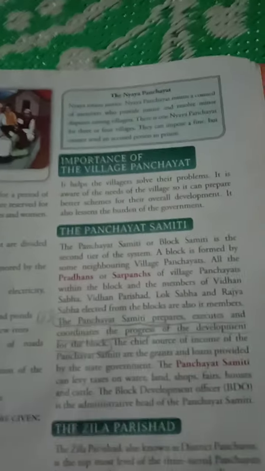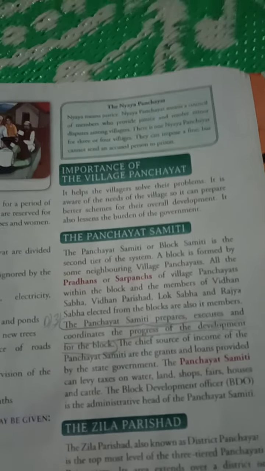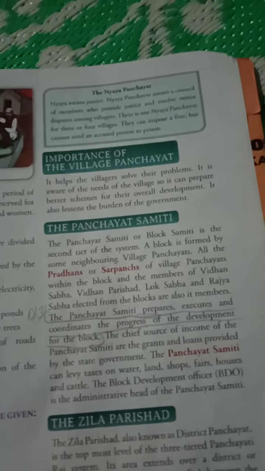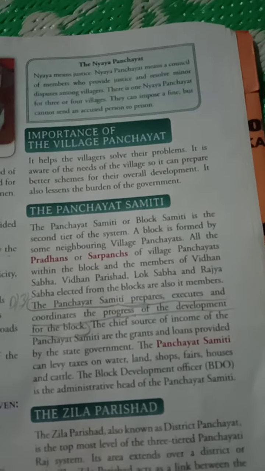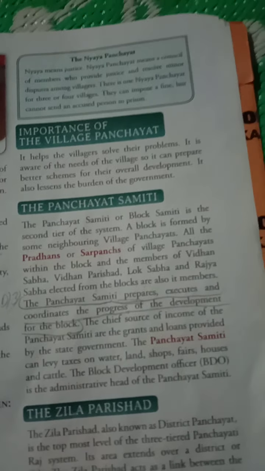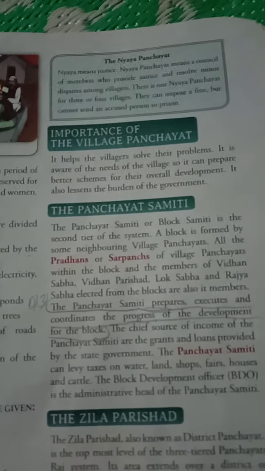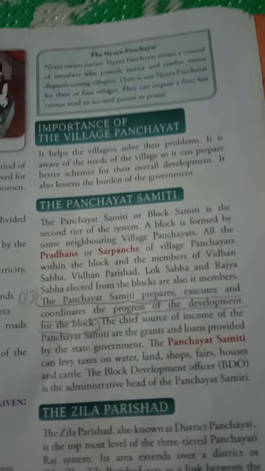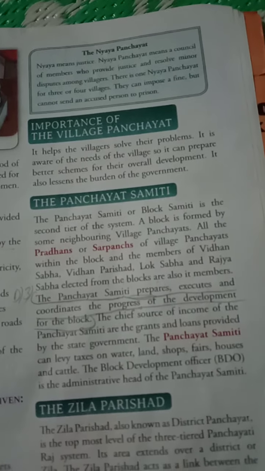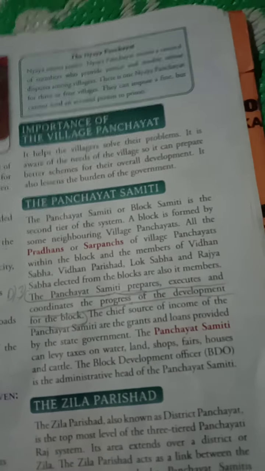Now, Panchayat Samiti. The Panchayat Samiti or the Block Samiti is the second tier of the system, and it is formed by some neighboring village panchayats. All the sarpanches of the village panchayats within the block and the members of the Vidhan Sabha, Vidhan Parishad, Lok Sabha and Rajya Sabha elected from the block are also members.